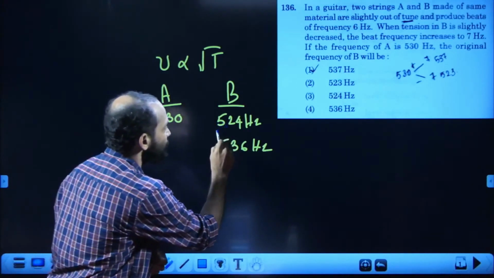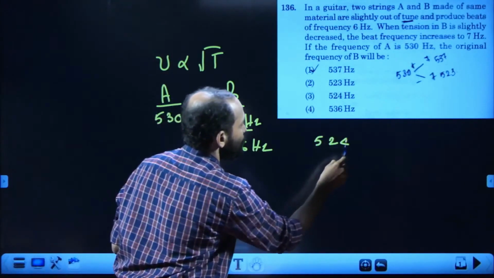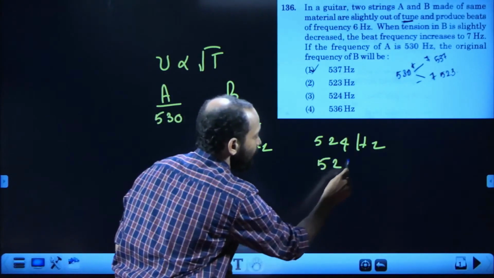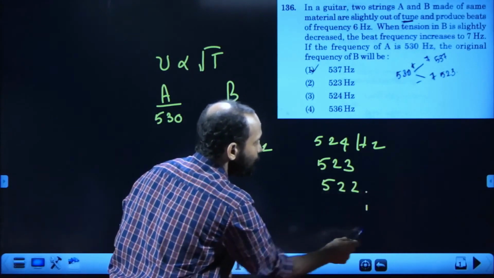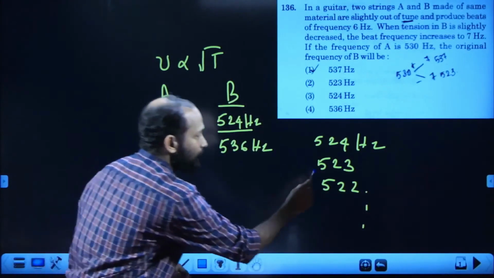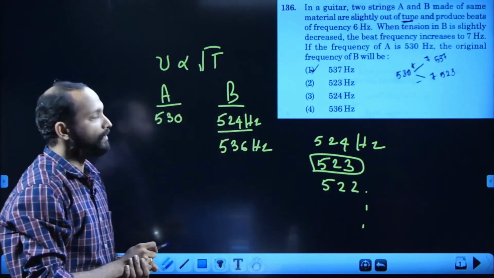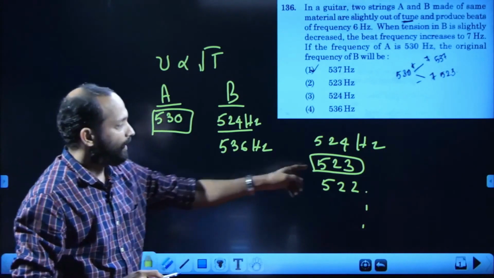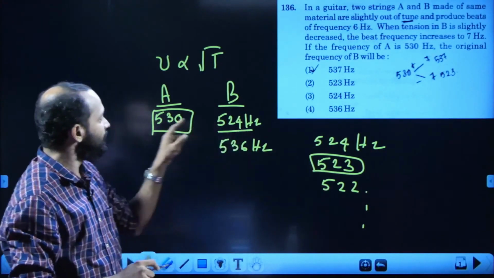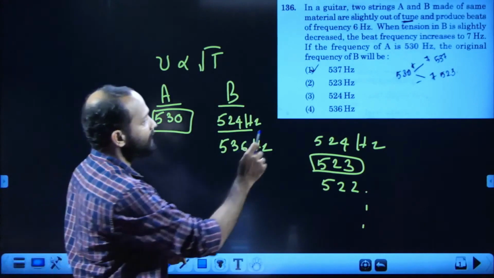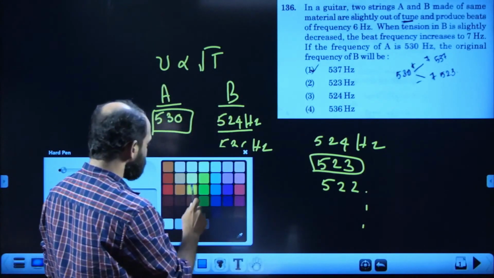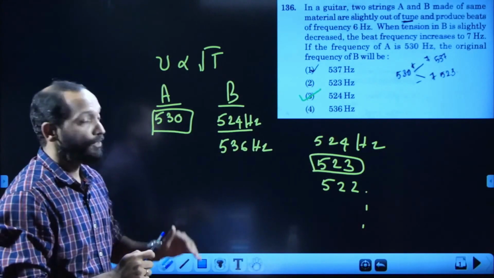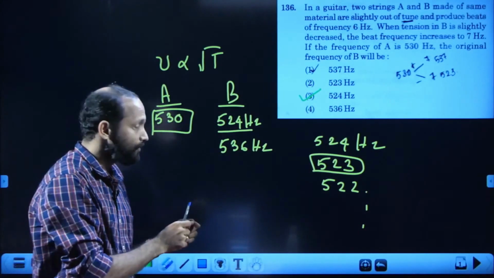If our answer is 524 Hz, say the frequency of B when decreases, it can be 523, 522, etc. This 523 can create a difference of 7 Hz with 530, because 523 plus 7 is 530. That is why our answer should be 524, not 536.